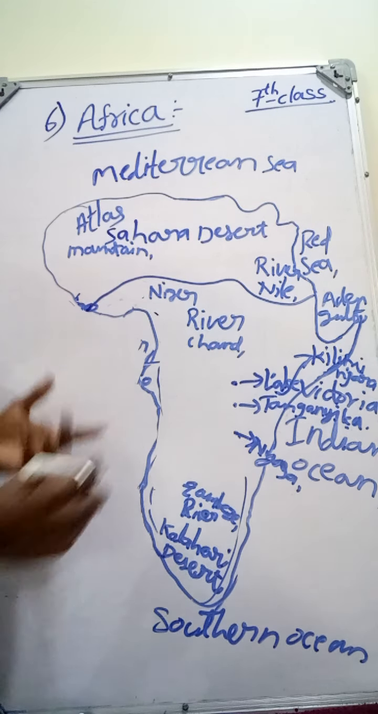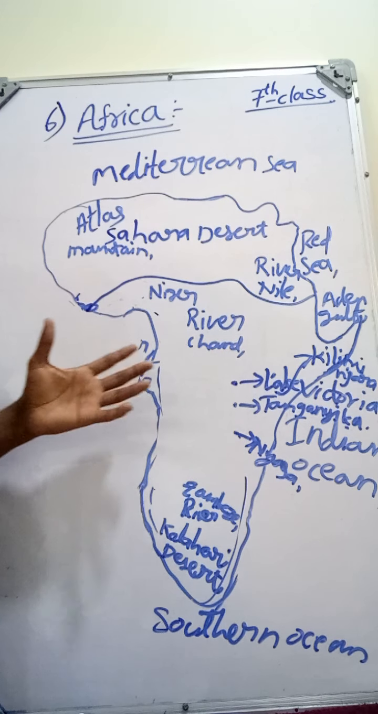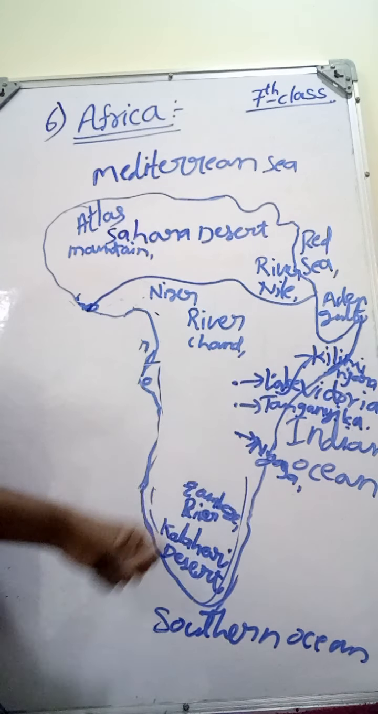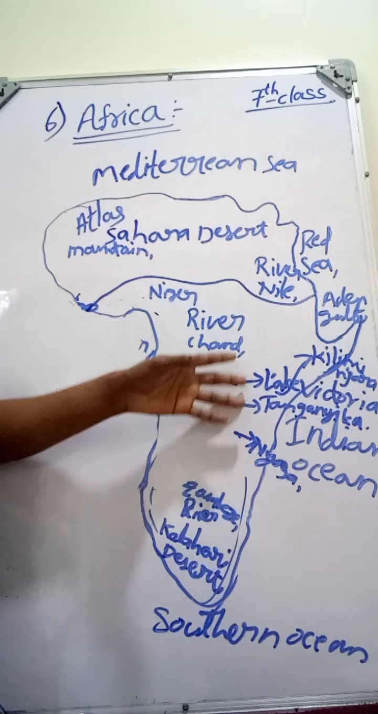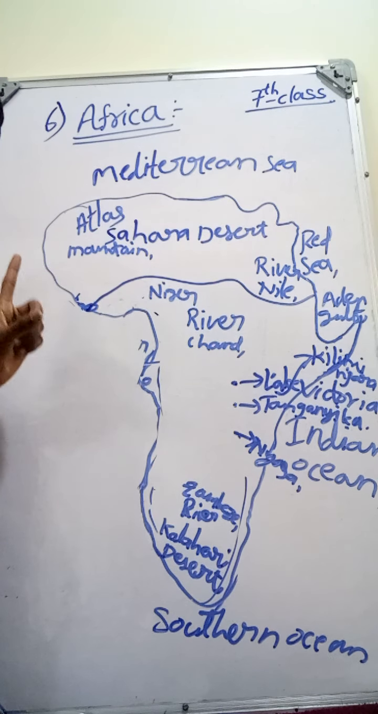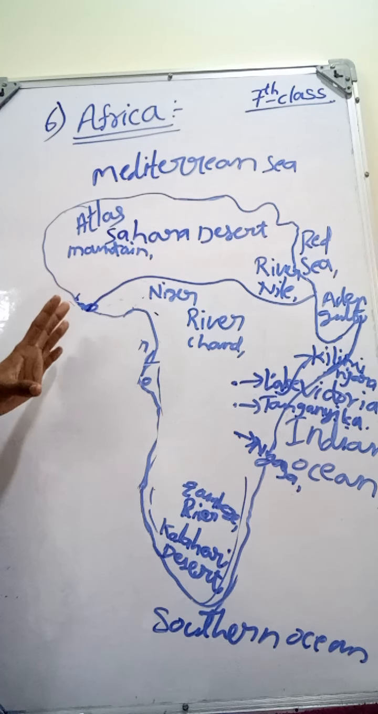Now look at the Nile River. The Nile River originates from Lake Victoria. It is passing through the Sahara Desert. Only one river, that is the Nile River, is passing through the Sahara Desert.